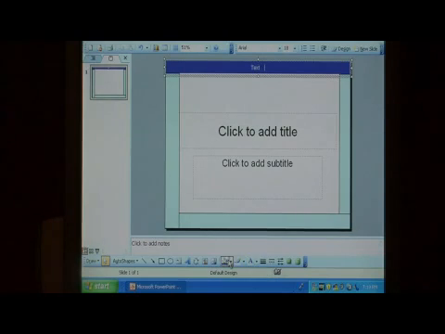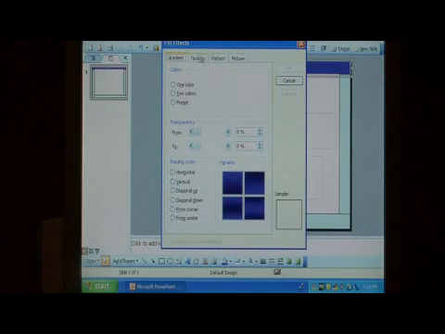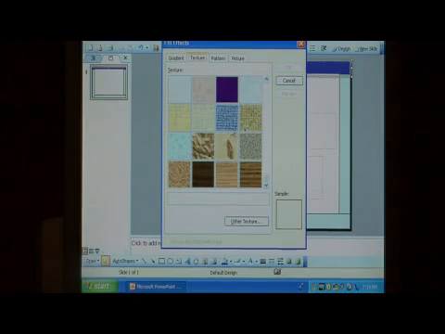You can also do a lot more things with the fill. If you select the little arrow next to the paint bucket, you choose Fill Effects. You have a lot of options here for different ways that you can have it look. Let's select the texture, and let's go with this kind of matte colored texture.